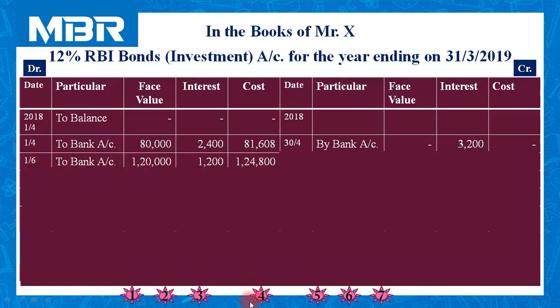investment account. Let us move to step number 4. Step number 4 is all about transaction of sale executed on 1st August 2018.